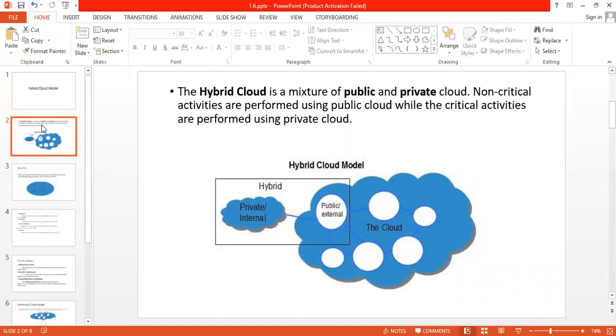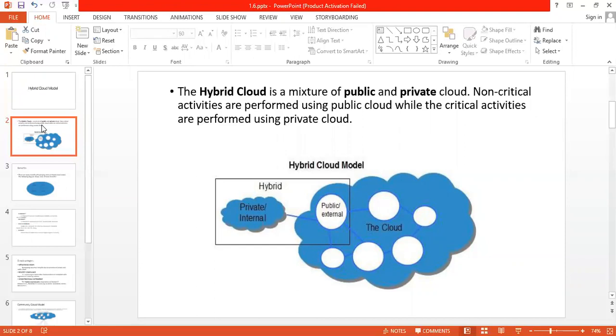Critical in the sense the activities which need more security or which contain sensitive data which we need to store safely, securely, that kind of activities are carried out in private cloud. And the actions which don't require too much security or the actions which can be used by any person or any employee of that organization can be carried out by using public cloud.